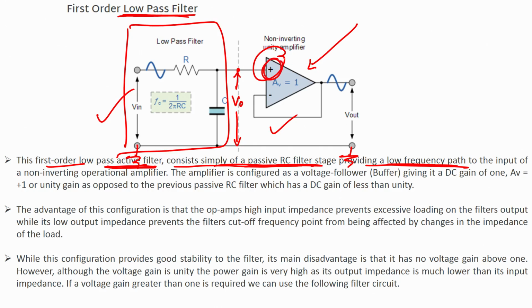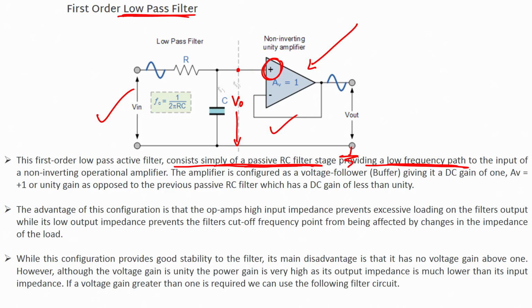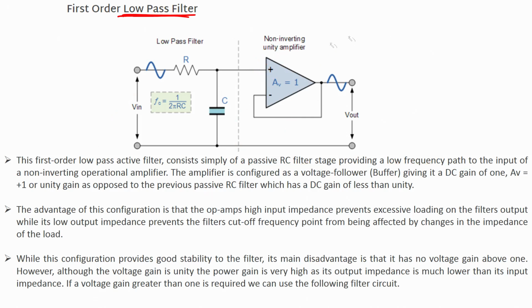So, that is what is written: the active filter, first order low pass. Always remember I have told you first order, second order. The first order low pass active filter consists of an RC filter stage providing a low frequency path to the input of a non-inverting operational amplifier.